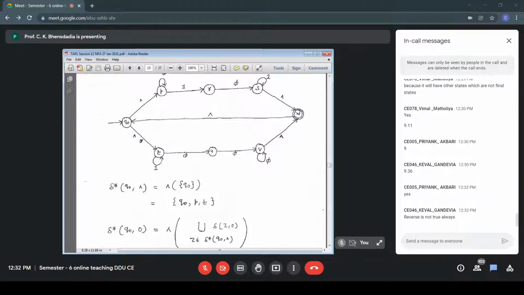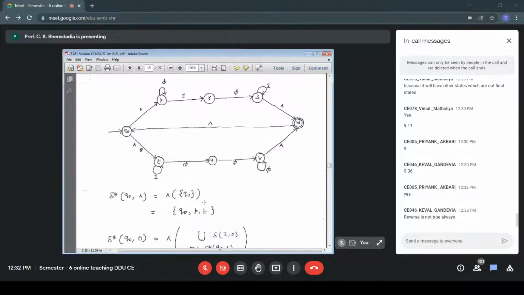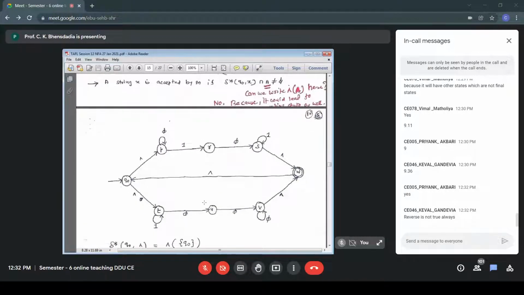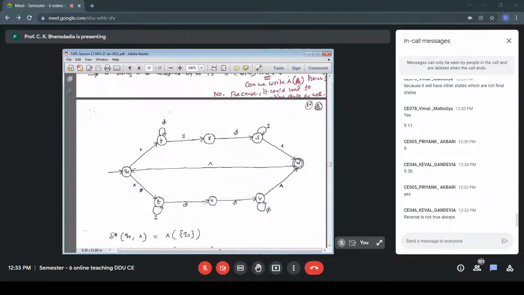Again, my 0, I'm splitting into two parts, a string and the last symbol is 0. So obviously the string part is null. My total string, I've divided into two parts. One part is a string, the partial string, and the last part is a symbol. So that symbol is 0, the string is null. So Z belongs to delta star Q0 null, delta Z 0. So I need to compute delta star Q0 null. Moving further backward, delta star Q0 null is required.